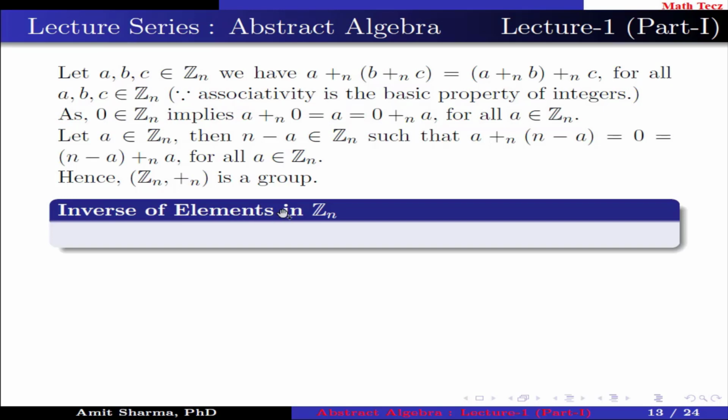Inverse of element in Zn means how to find the inverse element in Zn. Let A belongs to Zn, then the inverse of A is n minus A in Zn.